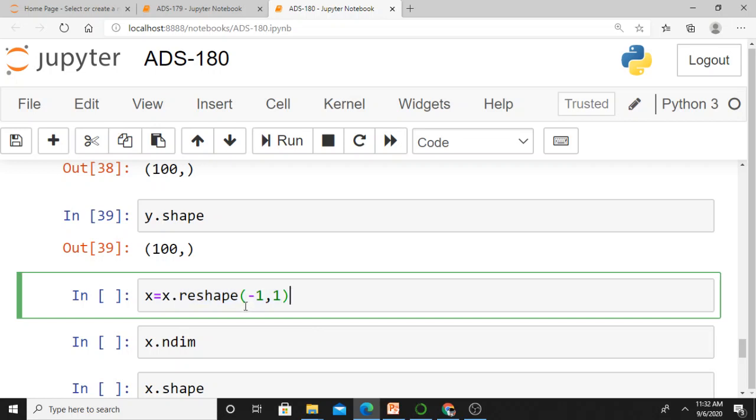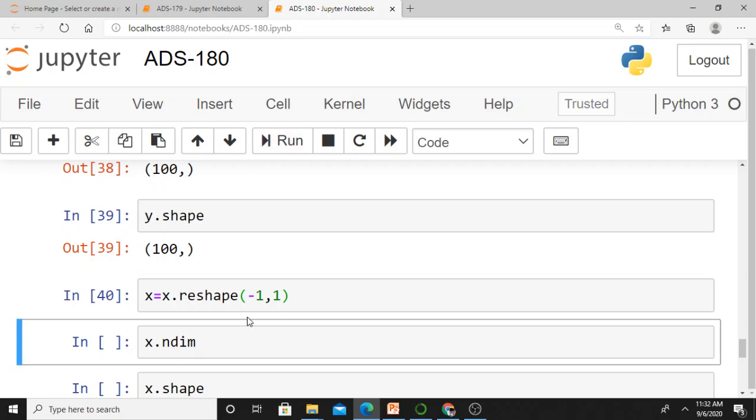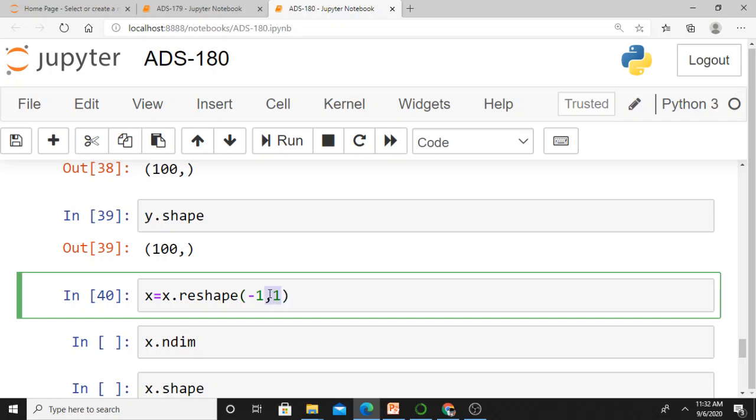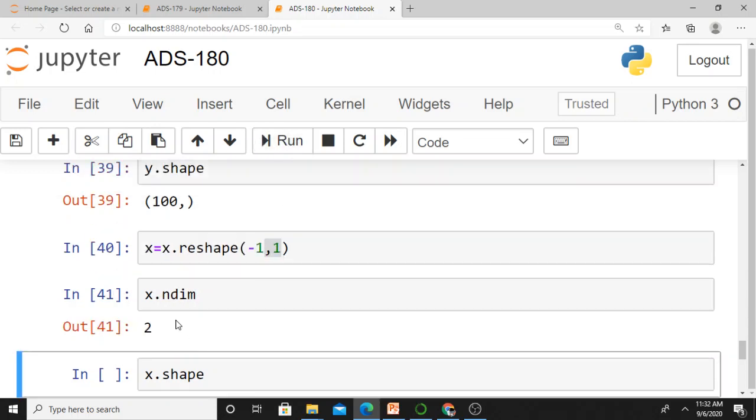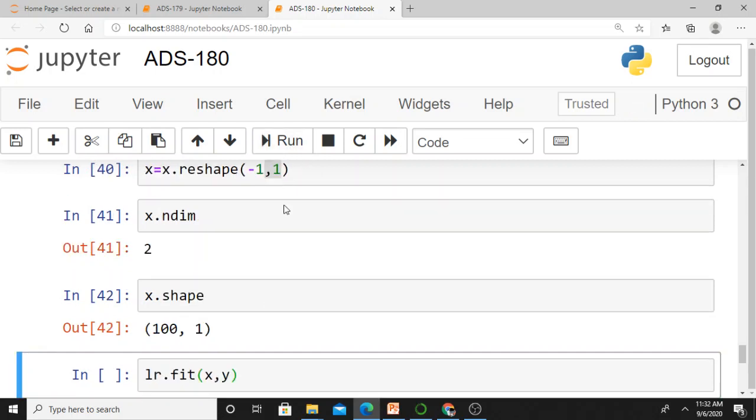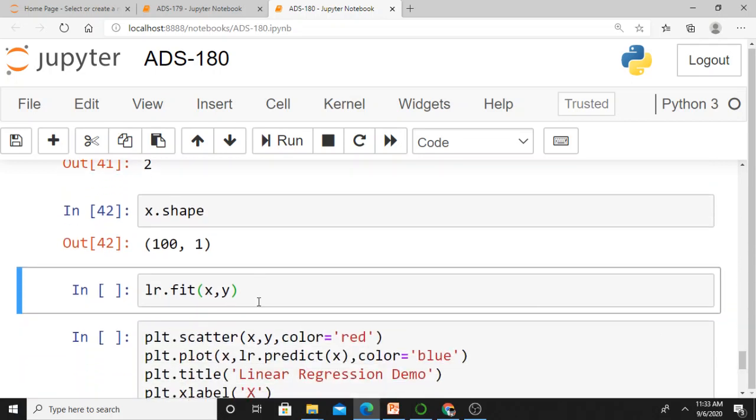Just see, if I say x dot reshape of -1 comma 1, it means there will be 100 elements as it is, but in the column I am adding 1. If I execute this one, just check what's happening. There will be 100 rows and you are adding one more axis, that is the column. In that column I am keeping 1. Therefore just check the dimension. Just see, x dot ndim means now it's 2-dimensional. Even if you want, you can check x dot shape: 100 comma 1. Earlier it was 100 comma nothing, now it's 100 comma 1. Now I converted this x into a 2-dimensional array with 100 rows and 1 column.